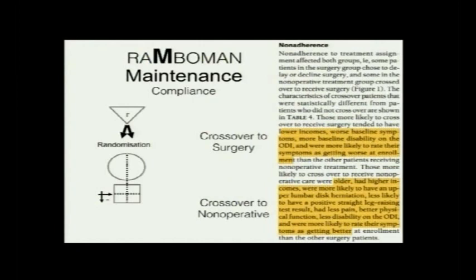In compliance, this is basically the problem of the SPORT trial, that's the crossover. You see that the patients who crossed over to surgery from the non-operative group were patients with lower income, worse baseline symptoms, more baseline disability, and were more likely to rate their symptoms as getting worse. Obviously, if you are assigned to the non-operative group and you have worse symptoms, you would want to jump over to the surgery group. And ethically, you cannot stop them from doing that. You can't force.